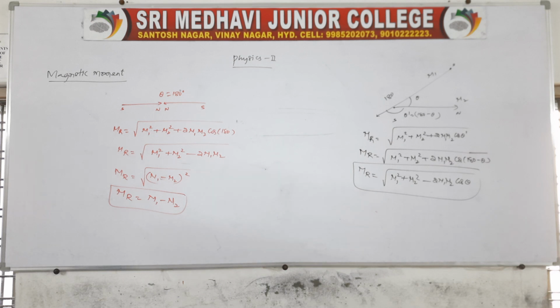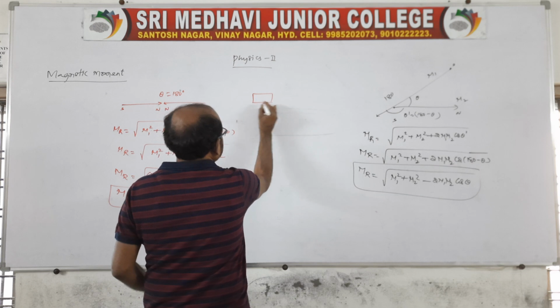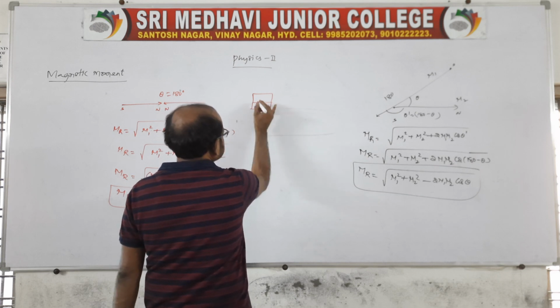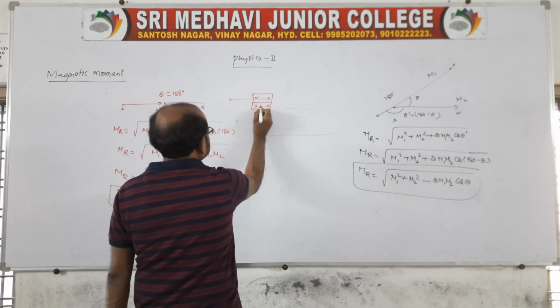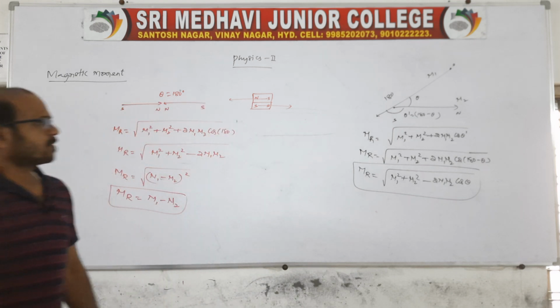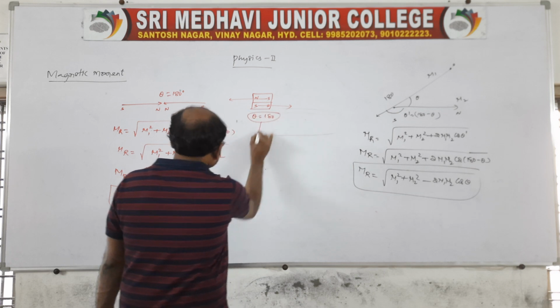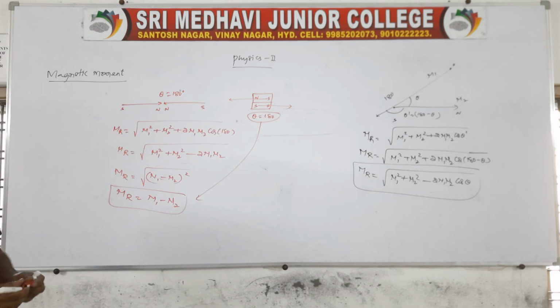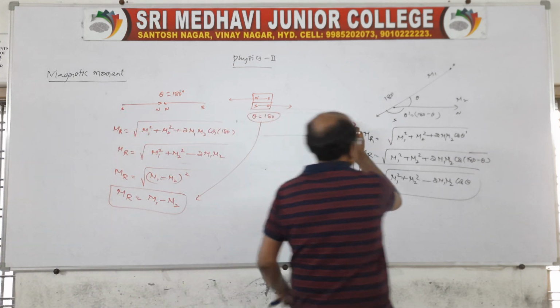So when the poles are opposite to each other, or we can say like poles are in contact, the same relation holds. If I keep two magnets like this, north, south, north, south, this is directed and this is directed, and of course these are in opposite directions. Therefore theta is again 180 only. The resultant is the same, and remember this is very important.